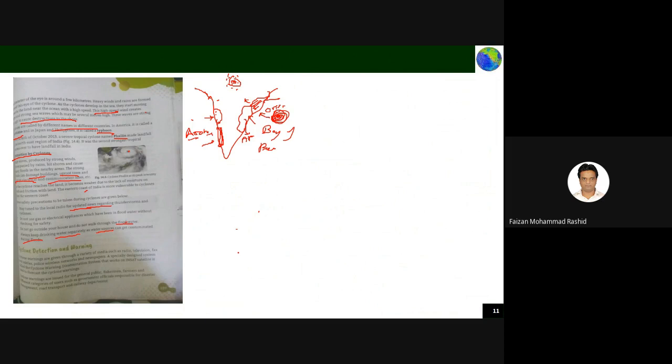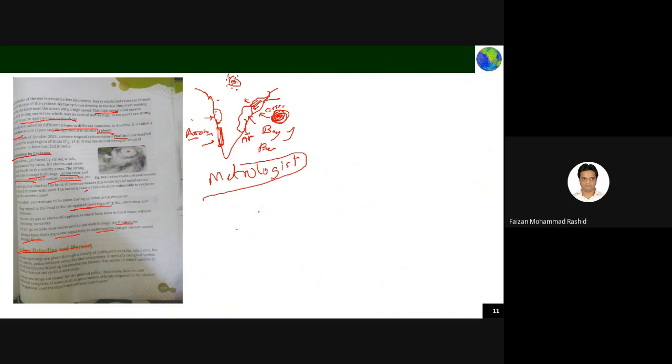Cyclone detection and warning. Now, there is a mechanism to detect that a cyclone is coming. It does not come at random or immediately. It gives some sign that in this area a cyclone is coming. That's what our meteorologists do. This is called a meteorologist.